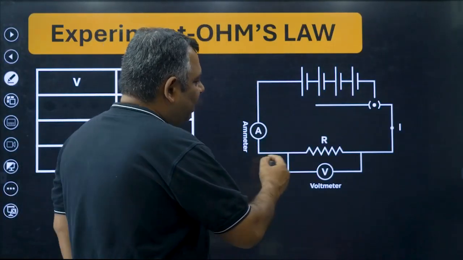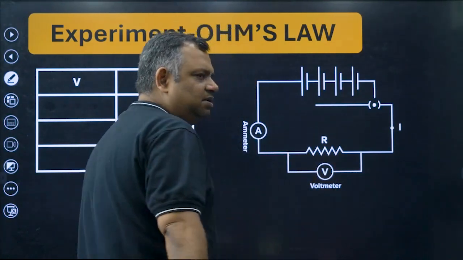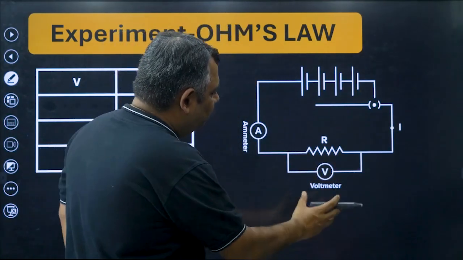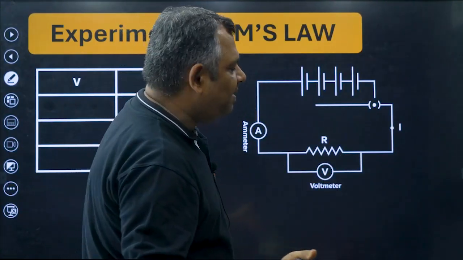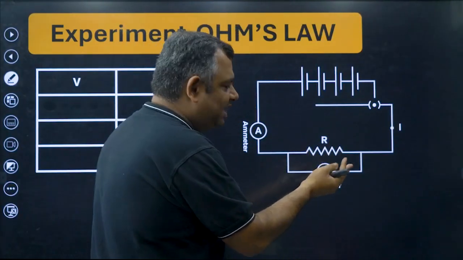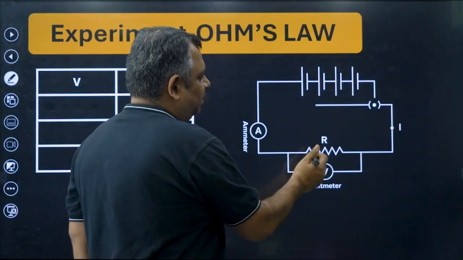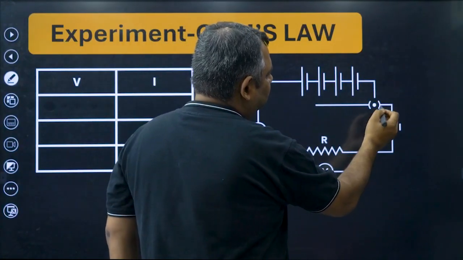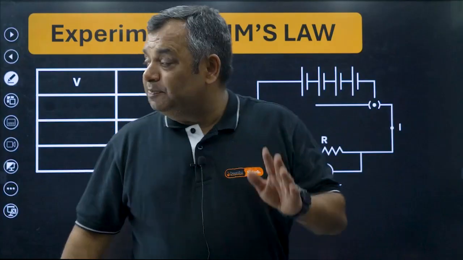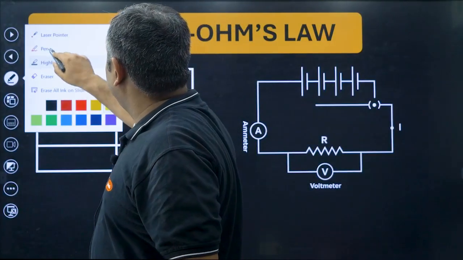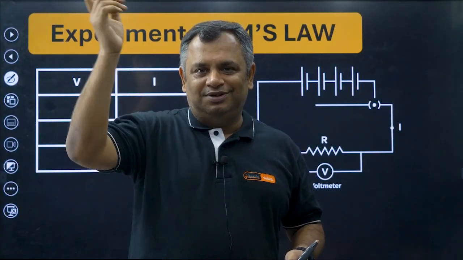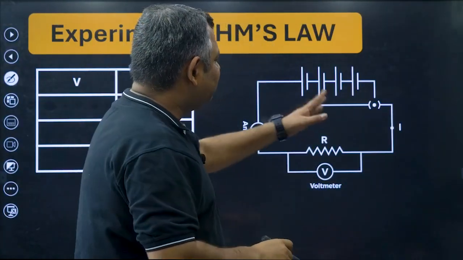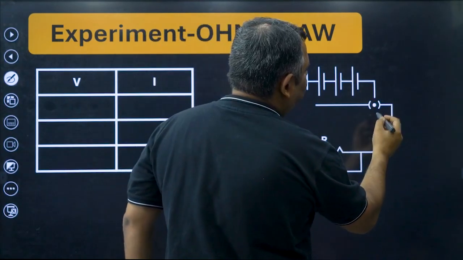Moving ahead, here we have something called resistance. We are aware of what resistance is, and we put the voltmeter in parallel. We'll talk about series and parallel in a moment, but just understand that the voltmeter is put hanging up here. Then we put this. What is this? This is basically the switch. You have switches and plugs at your home. You switch it on, the light glows; switch it off, the light goes off. This switch is also called a plug key.